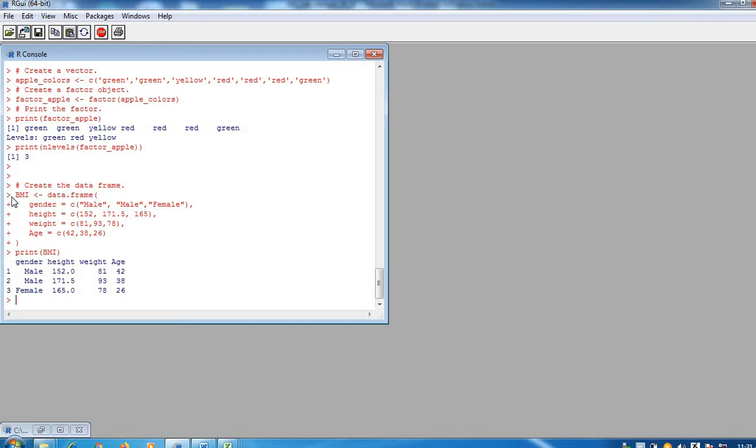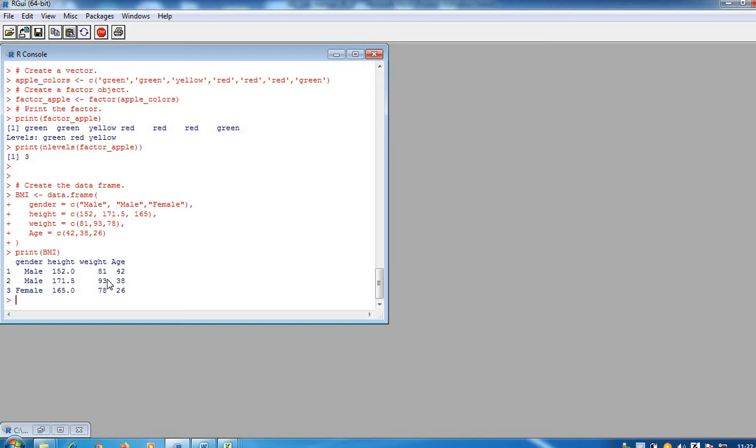Instead of the prompt we are getting plus plus plus. This indicates that this command is the addition of all these lines and it is completing here. So in this way you are creating a data frame. When you print this BMI, you will get a tabular form of these values: gender, height, weight and age, and the values are stored like male, male, female. So this is one way.